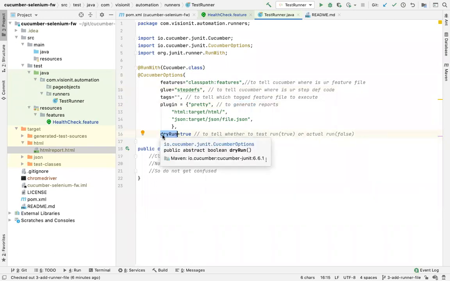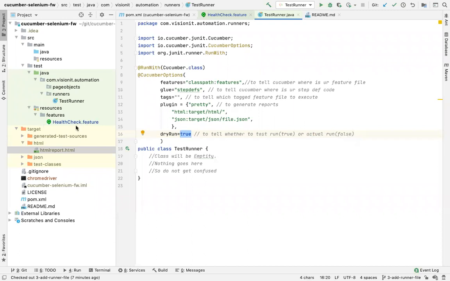When you actually want to run a test case, then the dry run you always mark as false. Dry run should be marked as false if you actually want to run your test case. Where you want the browser to open and execution to start, you should mark it as false. Actual run, false. Otherwise, you will keep it as true.